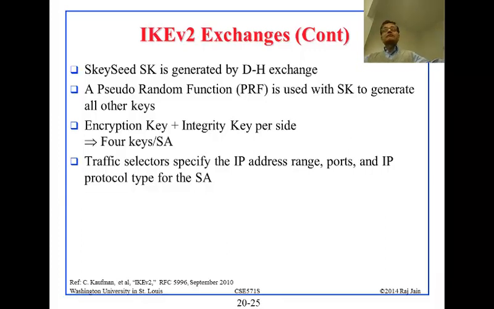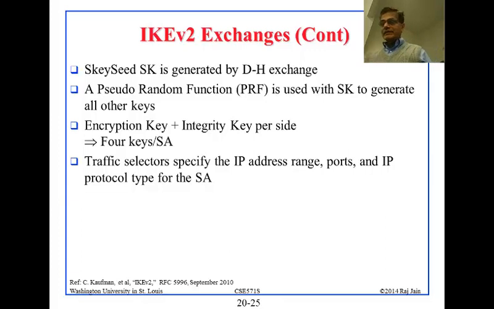So you might generate maybe 5,000 bits, and then the first 512 bits for this key, and the next 512 bits for encryption, and the next 512 bits for message authentication. So as many keys as you need, you can just get the bits from the master key, from this key, and a pseudo-random function. And there are a total of 4 keys per SA. There is an encryption key, there is an integrity key, and then on the other side, same thing, encryption and integrity. Okay, 4 keys.